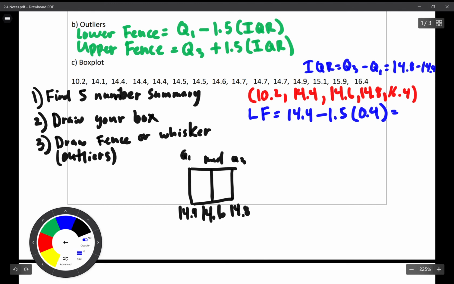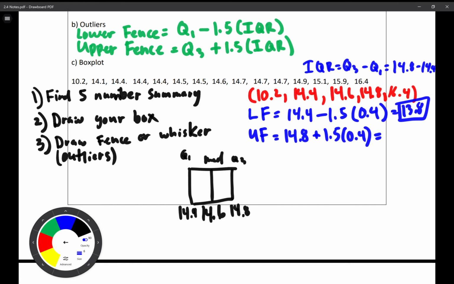So my upper fence, I throw that in the calculator, and I'm going to get this. This is a very important number. Let me look at my upper fence. So I'm going to take my third quartile, add it to 1.5 times the interquartile range. Throw that in a calculator and you're going to get 15.4. All right, so let's look at lower. Is there anything lower than 13.8 in this data set? Yes, there is. There's one right here.